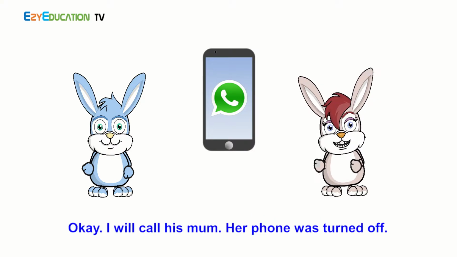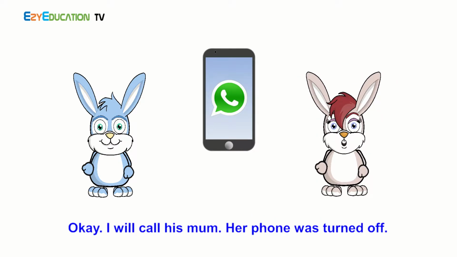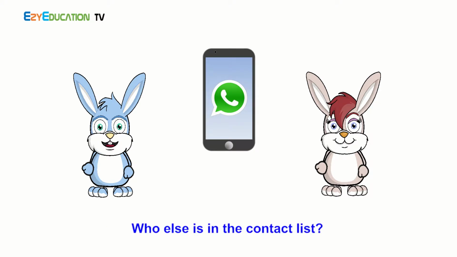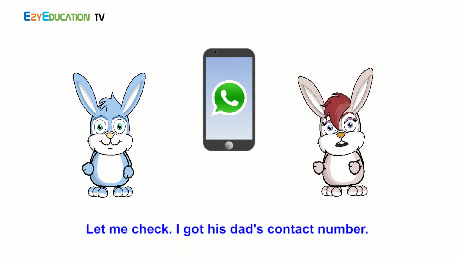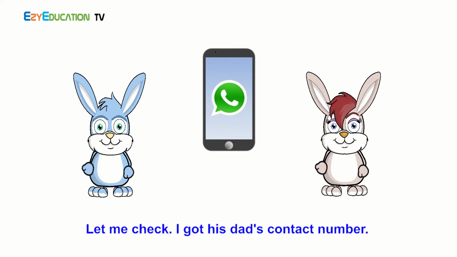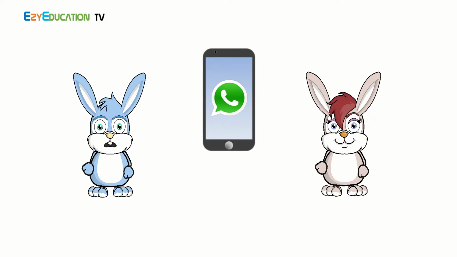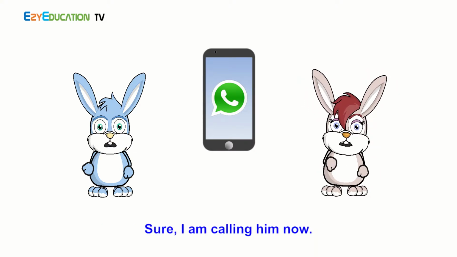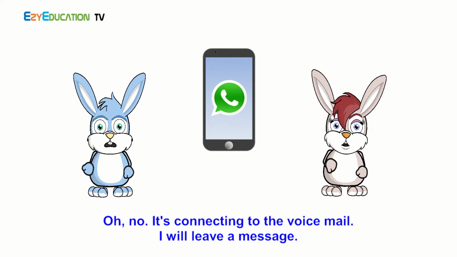Okay. I will call his mum. Her phone was turned off. Who else is in the contact list? Let me check. I got his dad's contact number. Can you call his dad? Sure, I am calling him now. Oh, no. It's connecting to the voicemail.